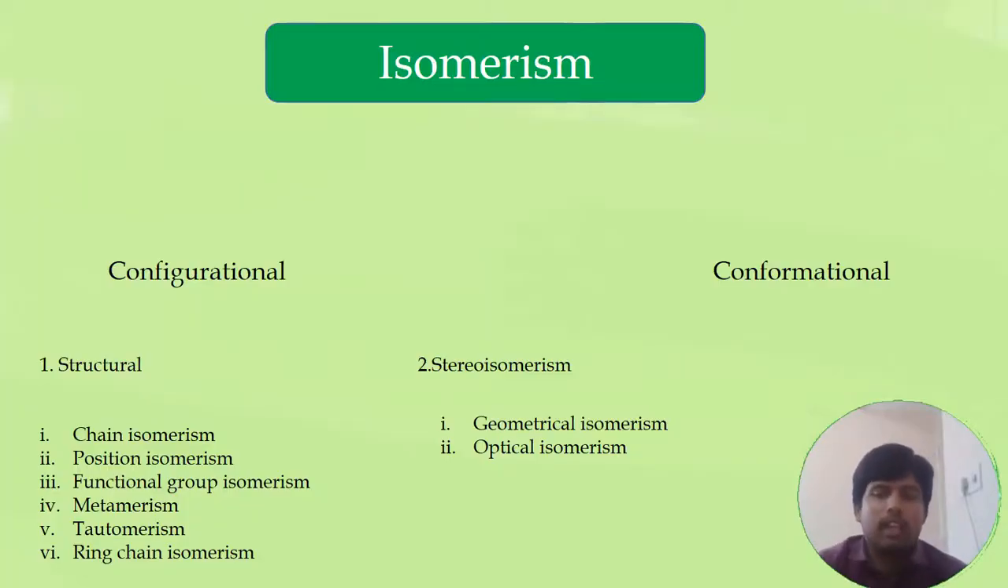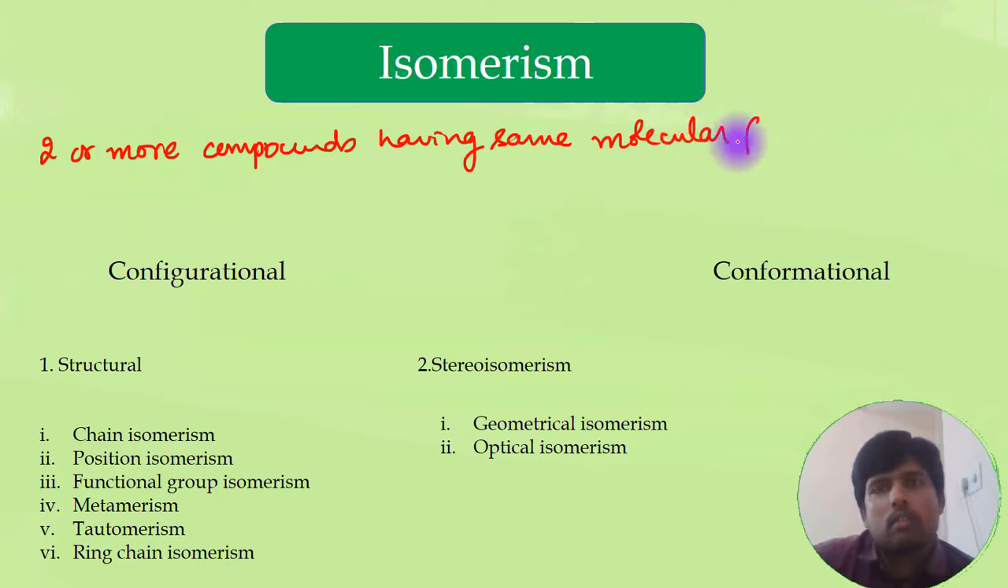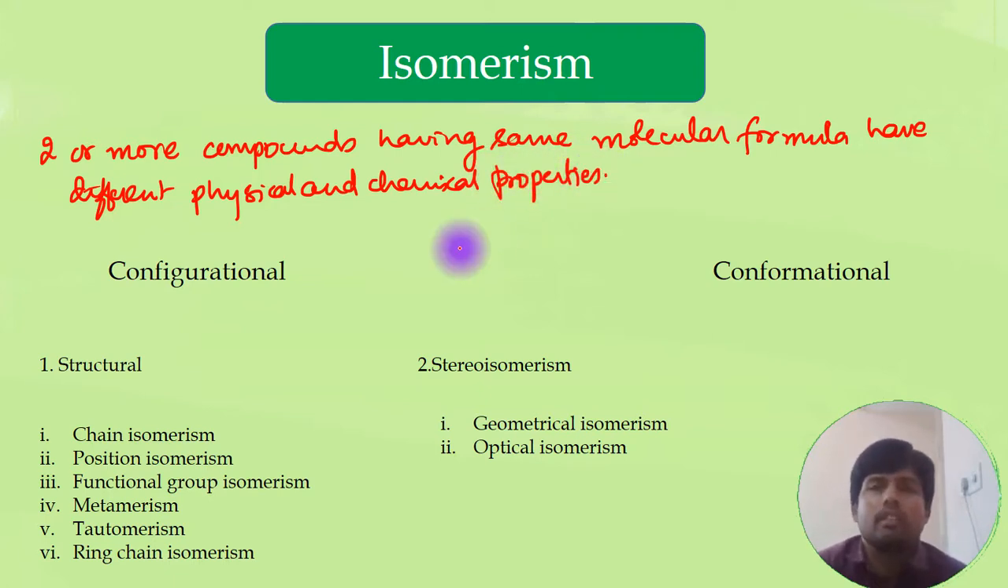So yes, when we say isomerism, isomerism is a phenomenon in which two or more compounds having the same molecular formula have different physical and chemical properties. So this is the main definition.